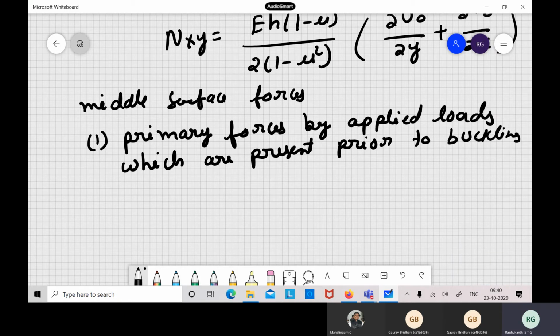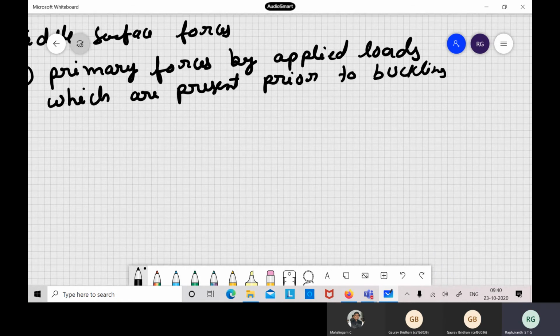See, for example, if you have a very thin shell, when it is subjected to axial load, what happens? What type of stresses will be developed? So generally in shell structures, what is the most important stress? You remember in thin cylinders, whatever load comes on thin cylindrical shells, it is resisted by which quantity?